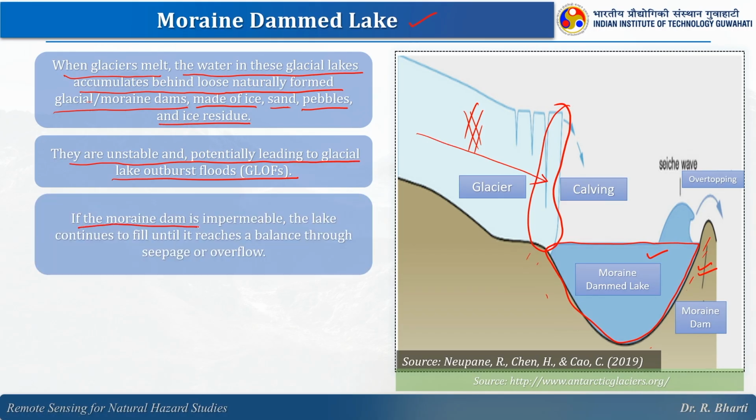If the moraine dam is impermeable, the lake continues to fill until it reaches a balance through seepage or overflow.